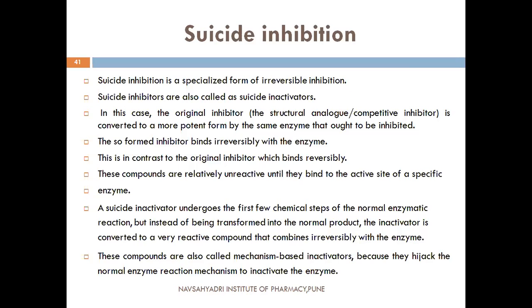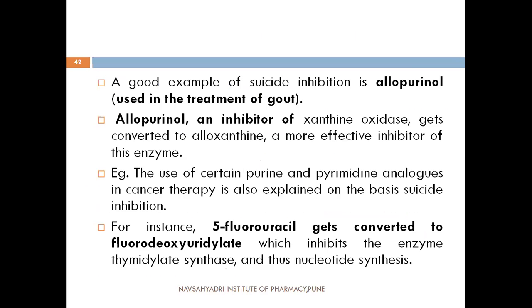These compounds are also called mechanism-based inactivators because they hijack the normal enzyme reaction mechanism to inactivate the enzyme. A good example of suicide inhibition is allopurinol. Allopurinol is used in the treatment of gout. Allopurinol is an inhibitor of xanthine oxidase, and it gets converted to alloxanthine, which is a more effective inhibitor of this enzyme than allopurinol.